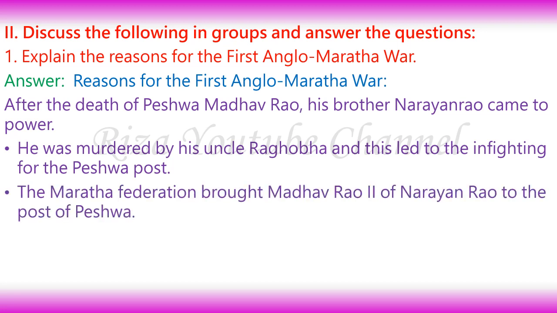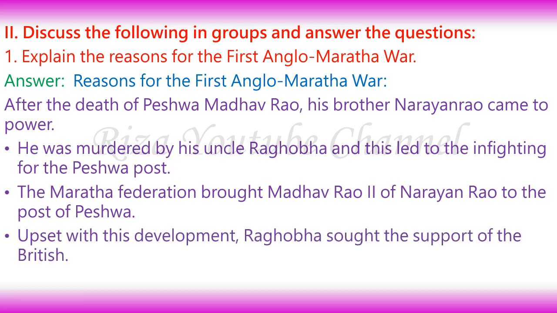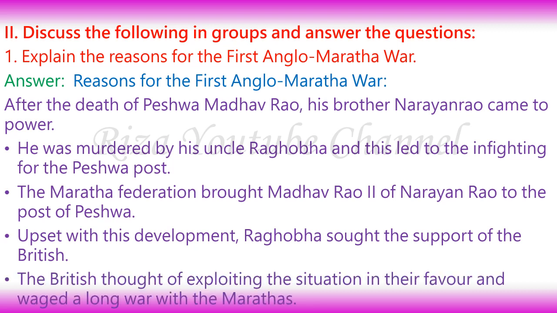The Maratha Confederacy brought Madhav Rao II, son of Narayan Rao, to the post of Peshwa. Upset with this development, Raghunath Rao sought the support of the British. The British thought of exploiting the situation in their favor and waged a long war with the Marathas.